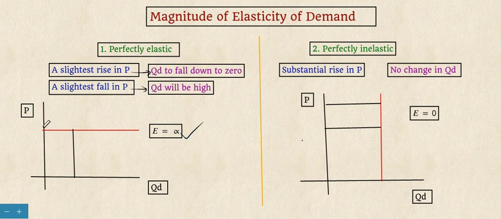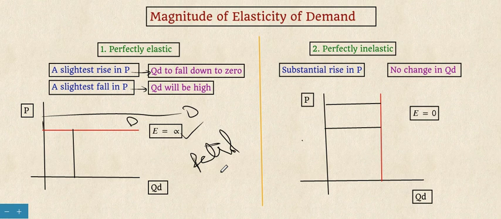It is denoted in the graph here. The demand curve is given here in red color. When there are small price changes, the demand will change very much. That is why here the elasticity is very high. There is no real commodity example for perfectly elastic, but we can say petrol: when the price is very low, it gets consumed at a higher rate.